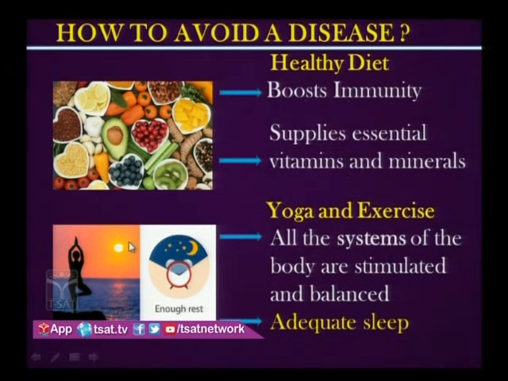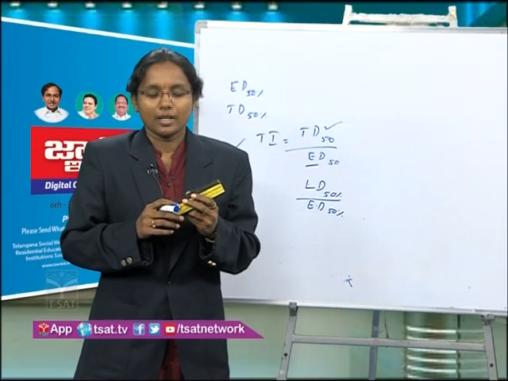And the third one is physiological diseases that we have seen. If you are doing physical exercise like yoga and getting enough rest, that's where all the systems of the body get stimulated and balanced.